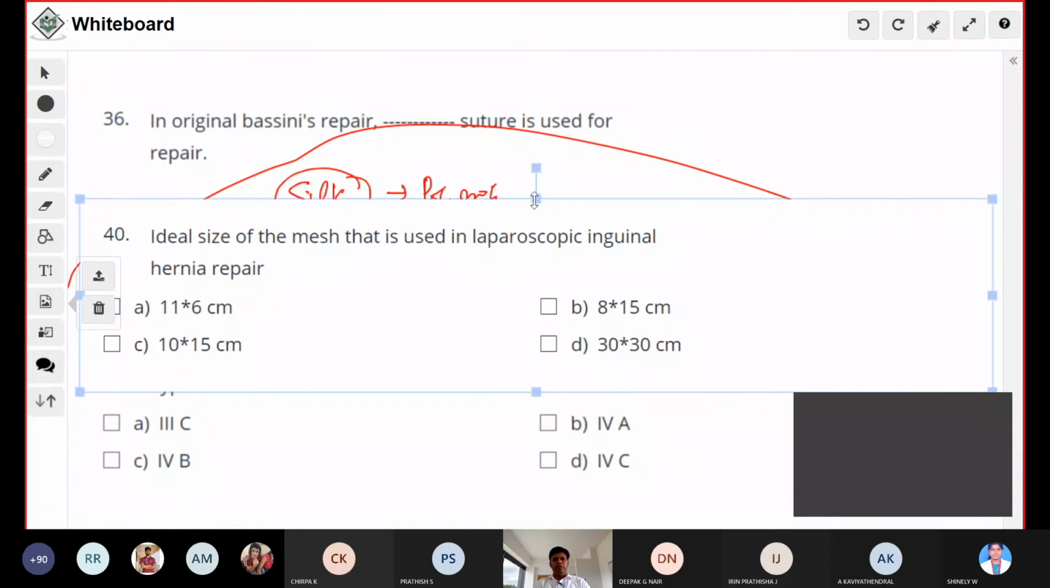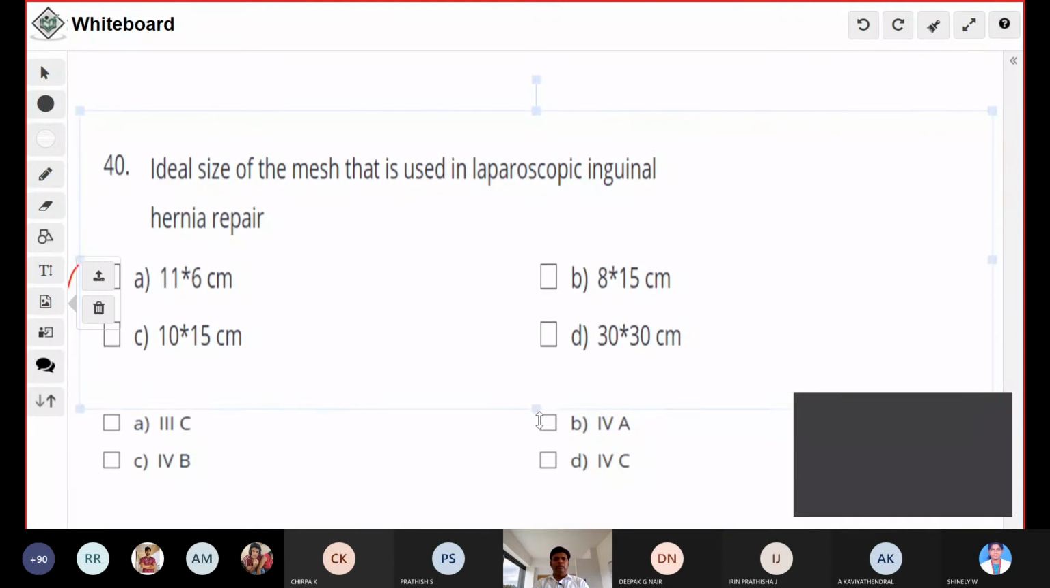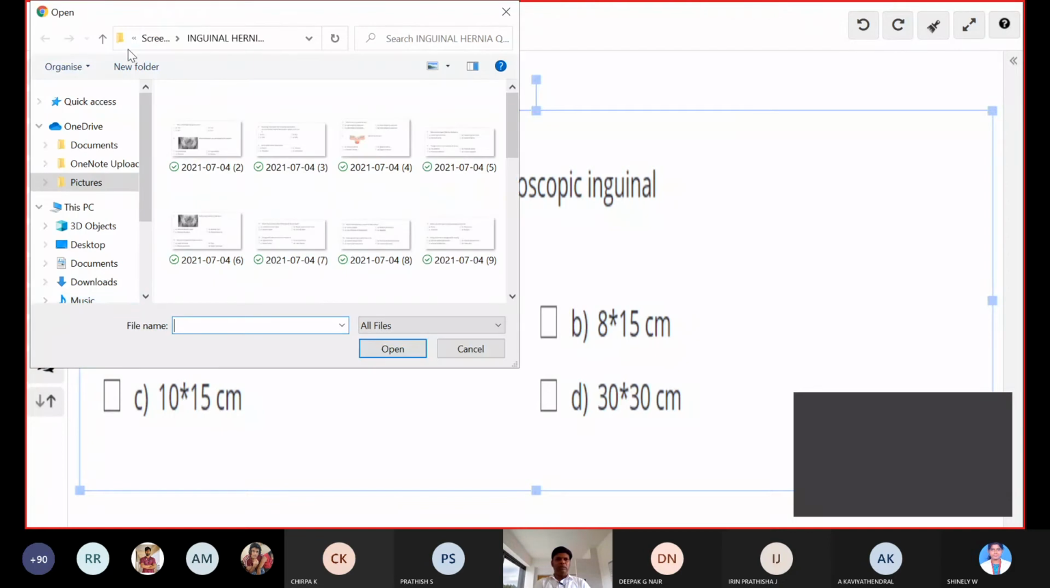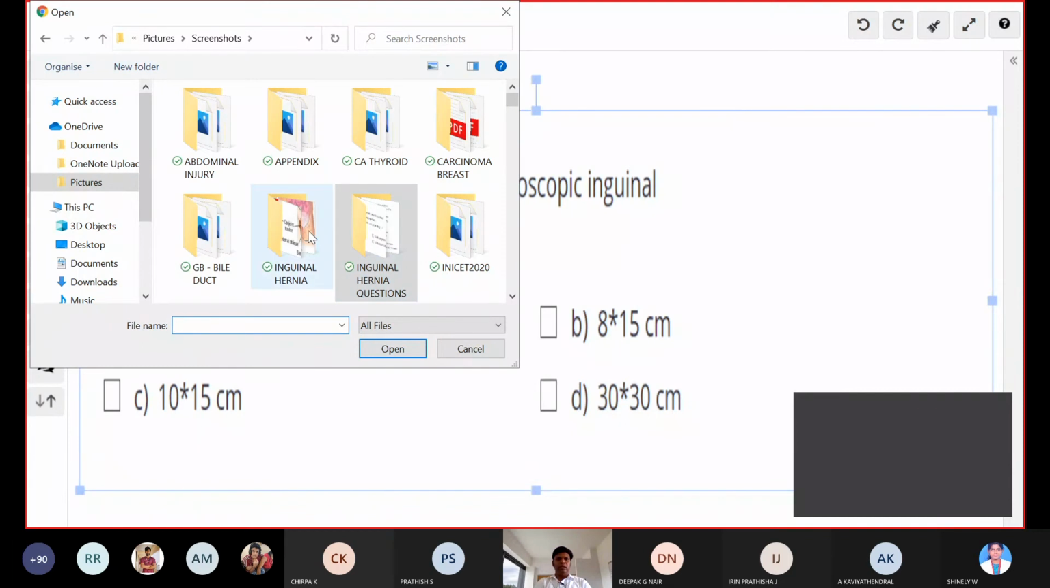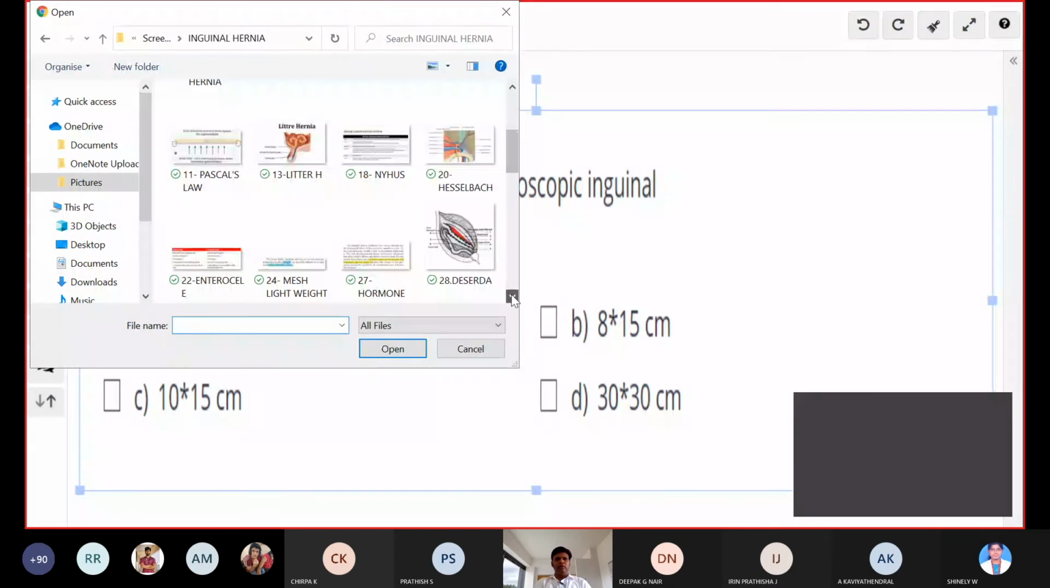What is the ideal size of mesh for laparoscopic inguinal hernia repair? 10 by 15. Sir also told it is 15 cross because commercially available meshes come in some fixed sizes only: 11 by 6, 15 by 15, 30 by 30 and 7.5 by 15 centimeter. But you have to customize the mesh for a laparoscopic inguinal hernia. You have to assess and plan in such a way that you fix the mesh, and you should not have any excess amount of mesh.